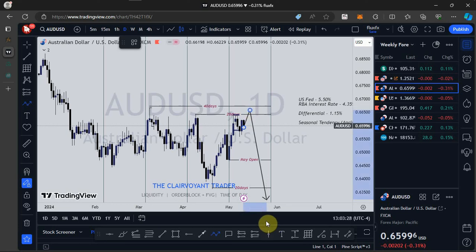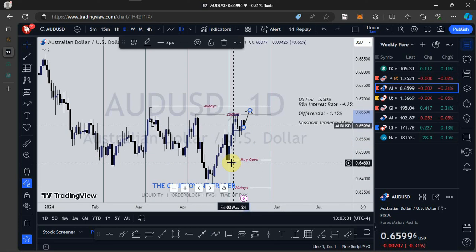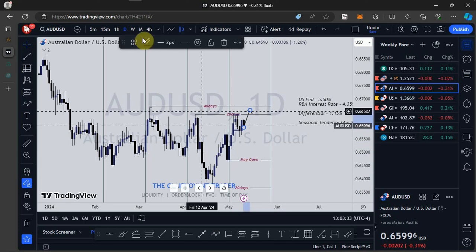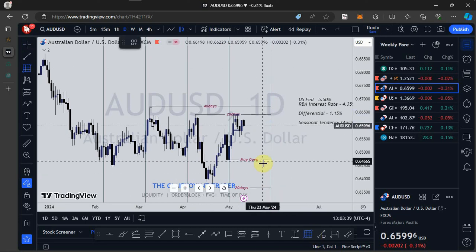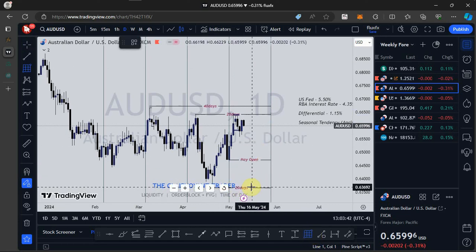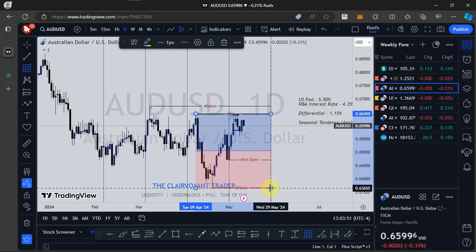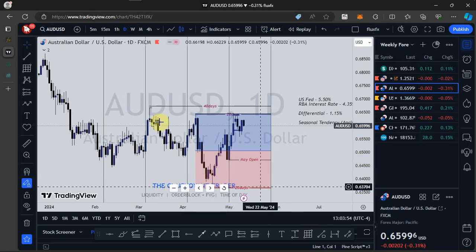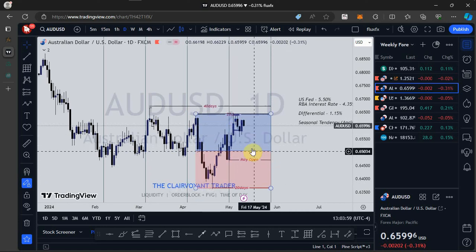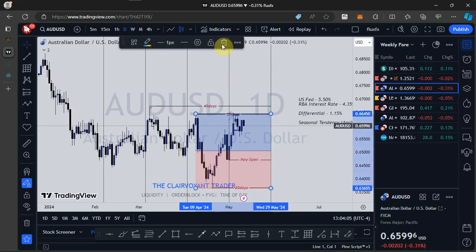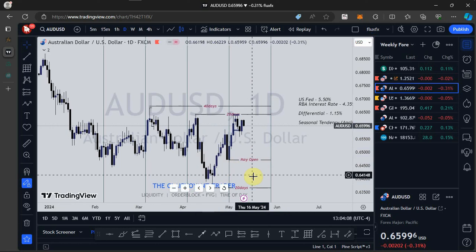Then we see a push to the downside, because price is now above May's open price, and that is a premium. If you also measure the range we are in, the previous 20-day low and the previous 20-day high, price is above the equilibrium, in a premium zone. That makes up a bearish scenario. So for AUD, I'm looking out for bearish signals. That is just that for AUD.